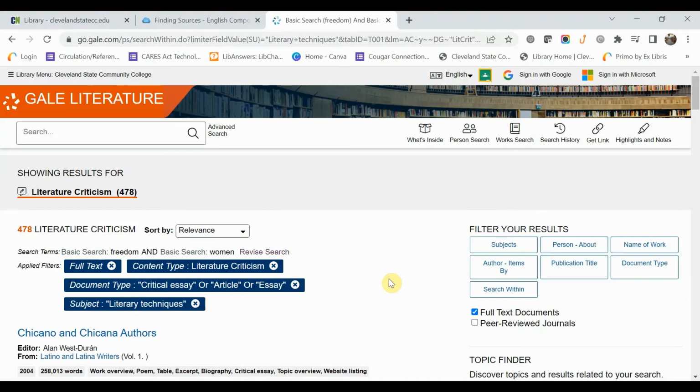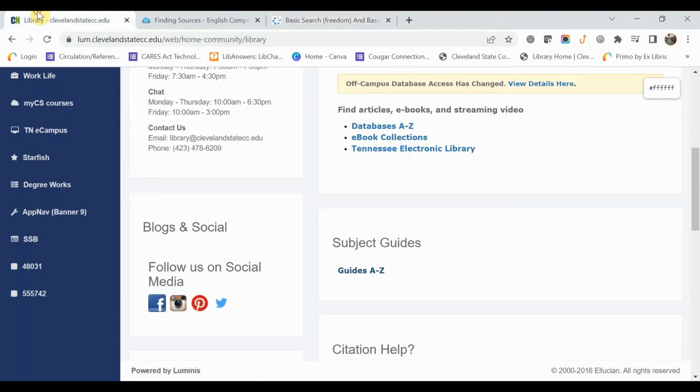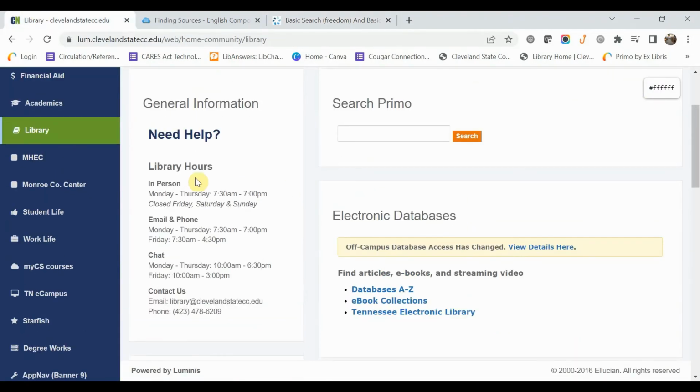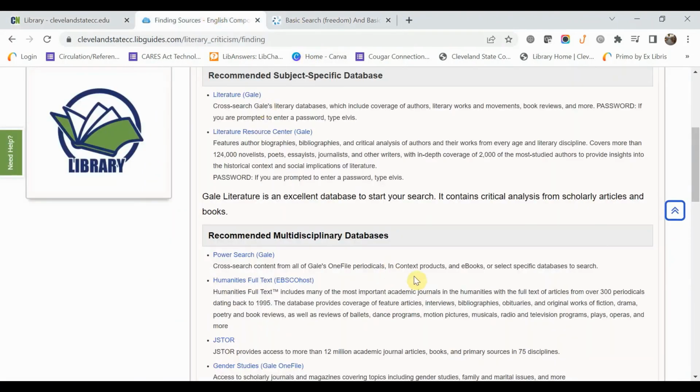So if you guys give it a try and you still feel like you're not finding whatever you think you need to find, then again, go back out to the library homepage and look here and see what our hours are, see what our chat hours are if you want to talk to someone immediately, and then see what our library email is. And if you want to, we'll be more than happy for you guys to stop in and ask us a question right there.